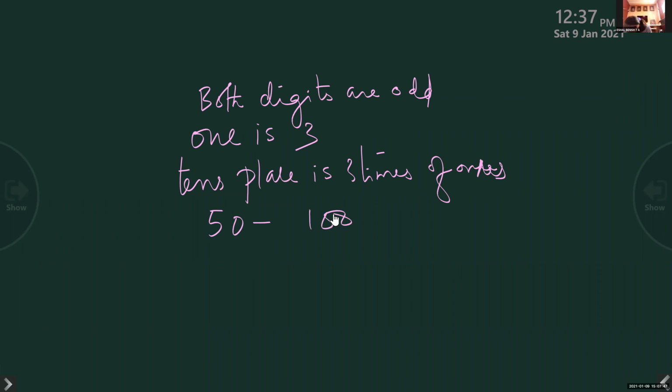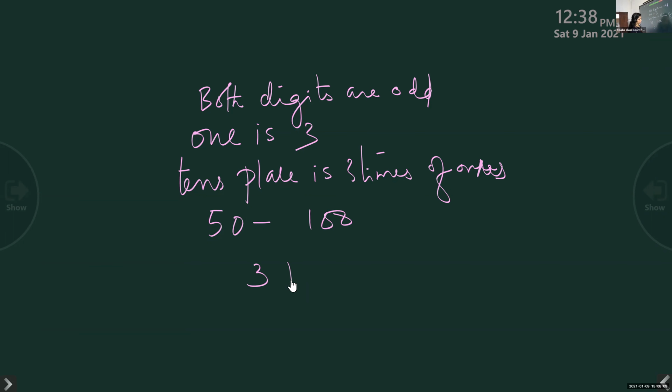So both digits are odd. If one digit is 3 and you take 3 in the tens place, then the ones place should be 1, isn't it? Both are odd, so 1 and 3. If you take 1, 3 times 1 is 3.